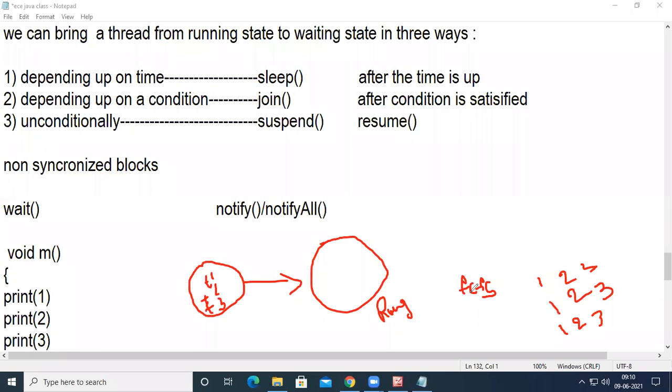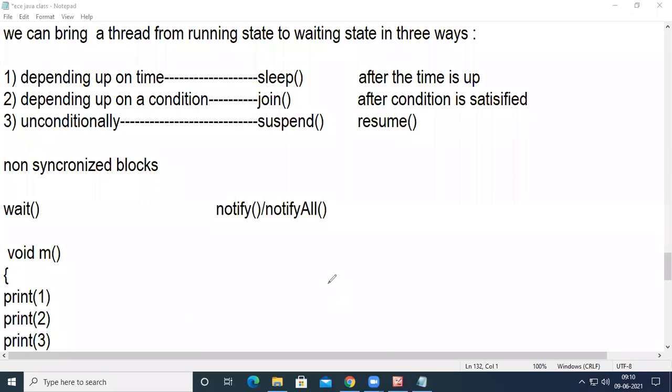And if my system is following round robin and the time slice is 1 second, T1 will be executed for 1 second. Let us assume T1 will print 1. And then T2 will execute for 1 second and print 1. And then T3 will execute for 1 second and print 1. And then in the second round, T1 will print 2, T2 will print 2, and T3 will print 2. So the output may be 111, 222, and 333.